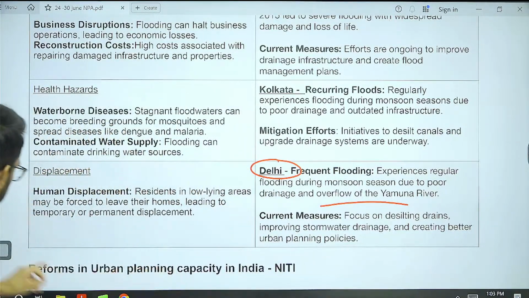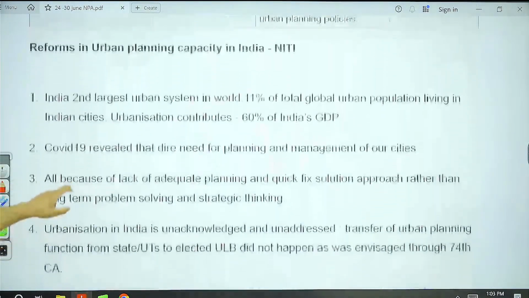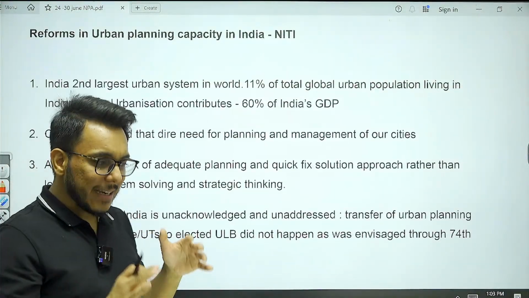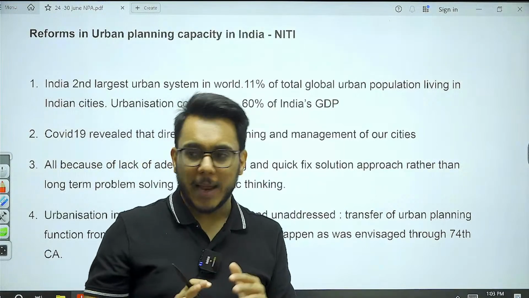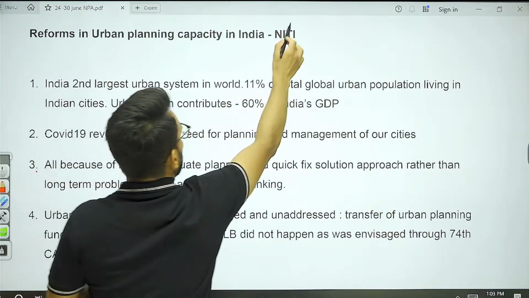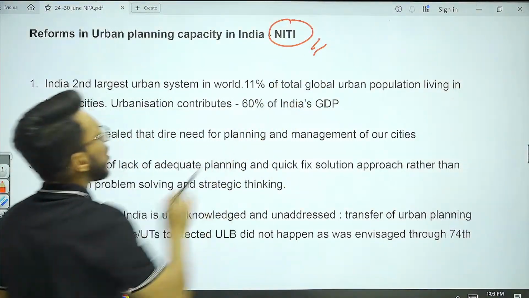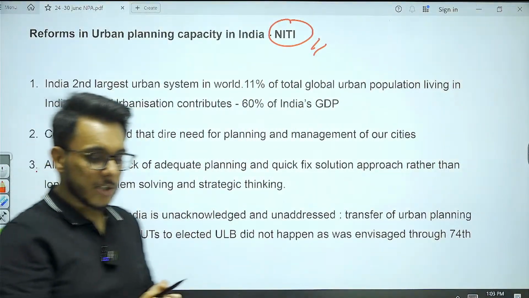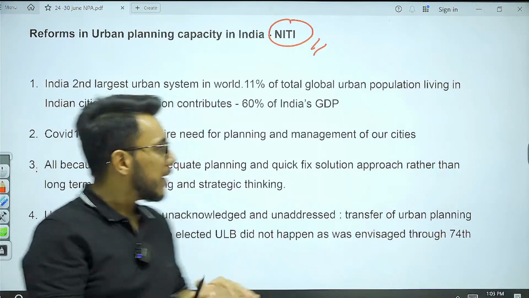Now, what reforms are needed in urban planning? Urban flooding is a natural problem, but at the same time it is also a problem because adequate urban planning has not happened in the past. So there are certain problems. Reforms are needed in urban planning, and for that I am going to give you suggestions from the Niti Aayog report.